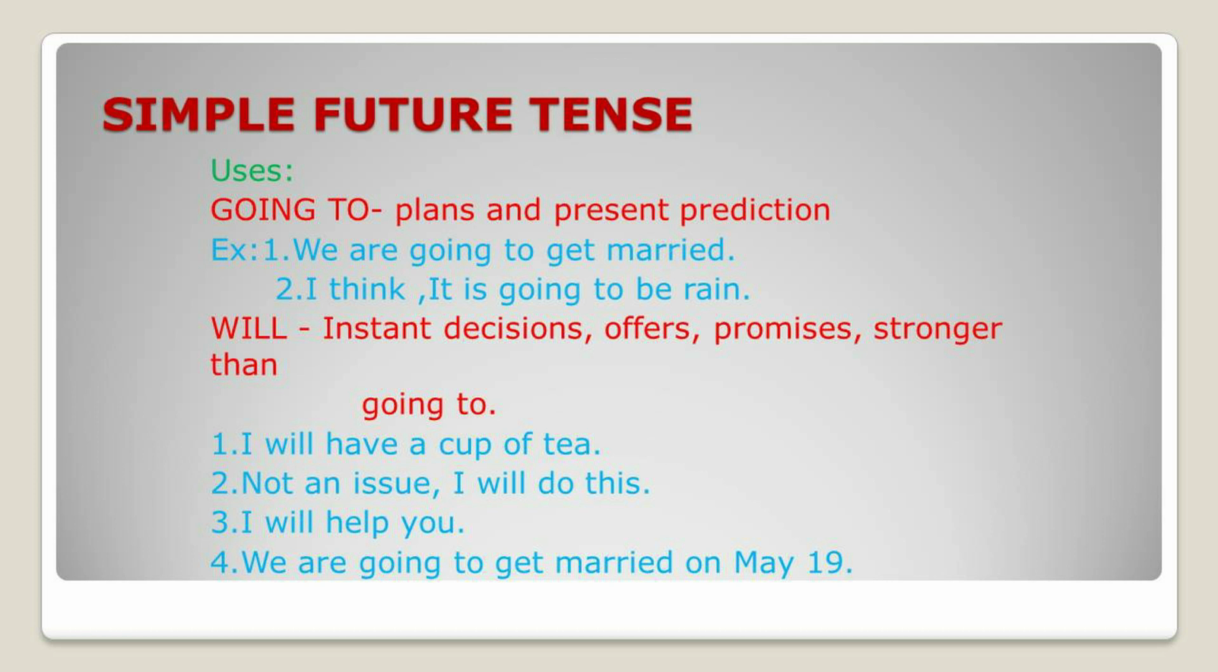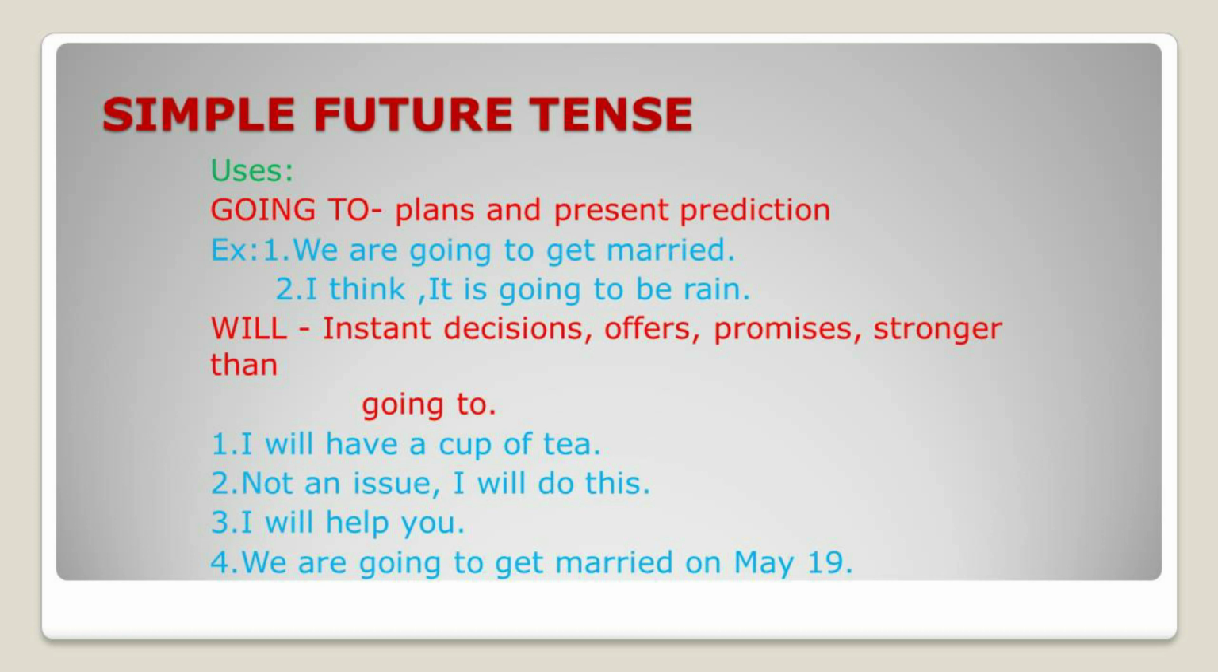Instead of will we can use going to. The words going to can also be used instead of will. So where should we use going to? For some plans or present predictions we will use going to. For example, we are going to get married. Here, when are you going to marry? It is not mentioned.